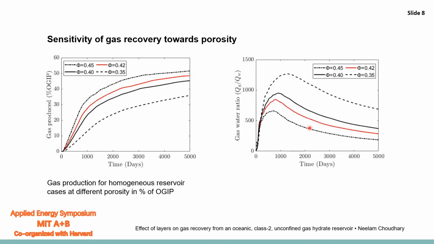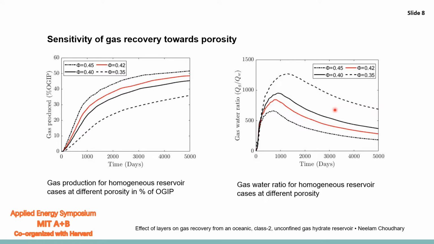The gas-water ratio graph shows that the fraction of water produced also decreases with decrease in porosity. This suggests that at lower porosity values, the available energy for dissociation is more due to more sediments present at low porosity.